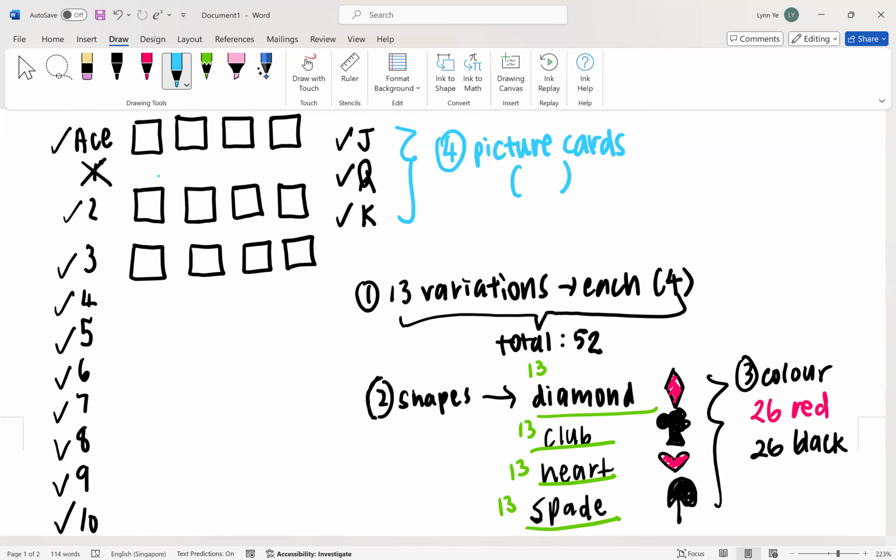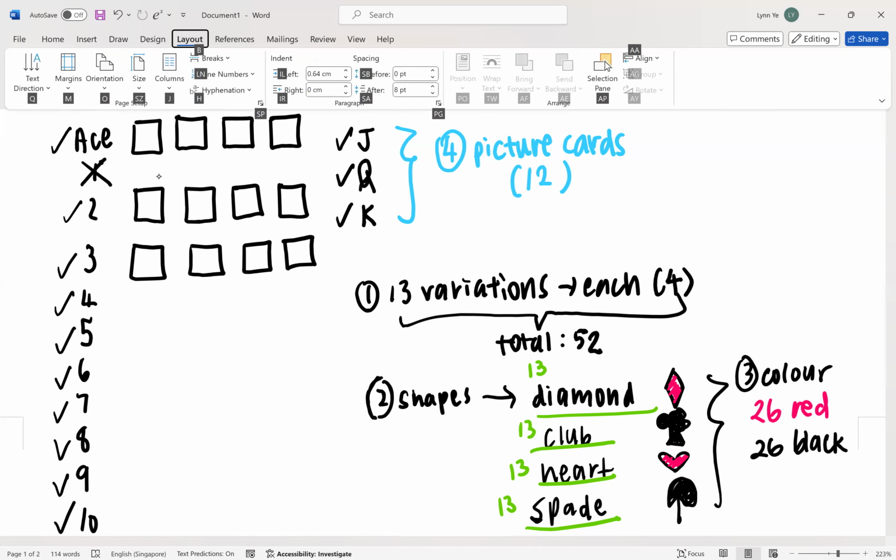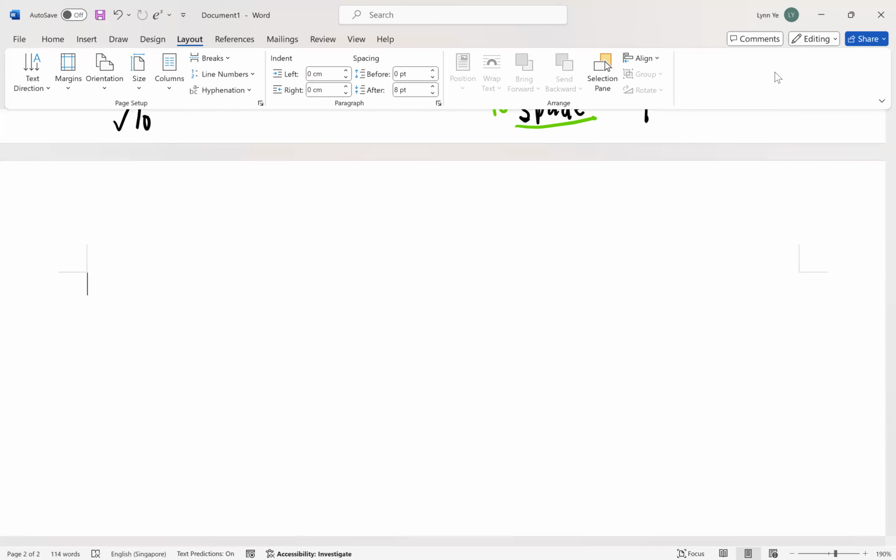But I just went through what? One variation got how many? Like jack got how many? Jack got how many, guys? 4, right? So there are 3 variations, so total is 12. That's it. Okay? All right. So right now you guys have already known the basic. I want you guys to try out.